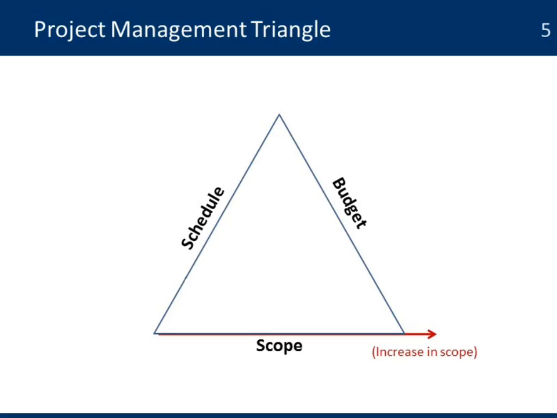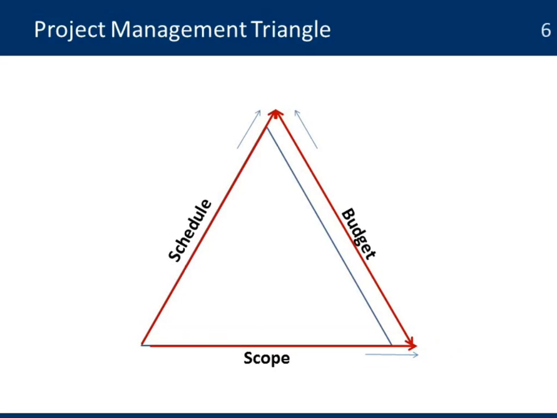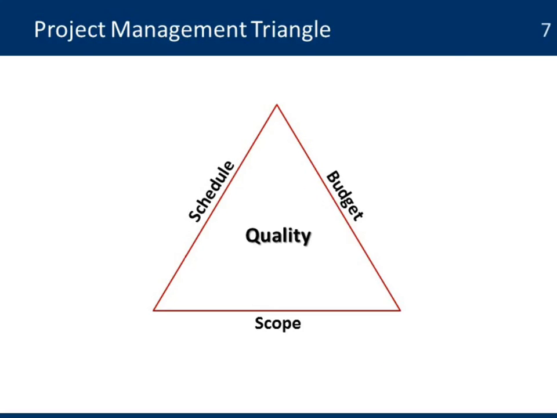When we have a project and we have an increase in scope, they're asking us to do more. What happens is that now my triangle is not in balance. That means that in order to do more work, I need to increase my schedule and increase my budget. So that by making those changes in my triangle, by increasing my budget and increasing my schedule, now I can have a new triangle. With that new triangle, then I can say that I am able to meet the quality